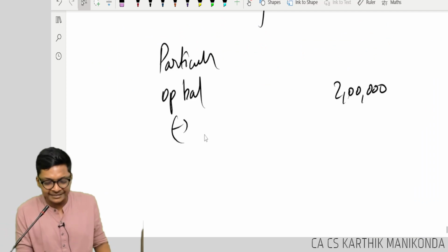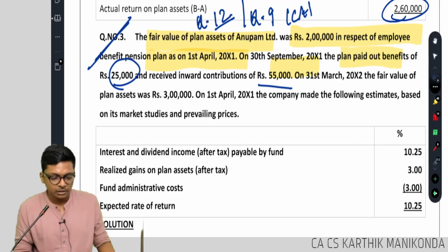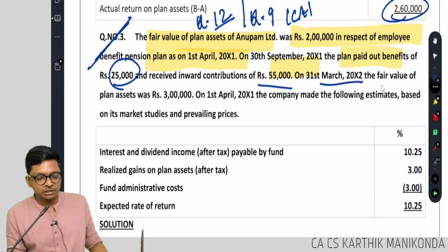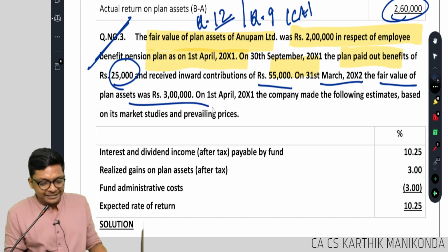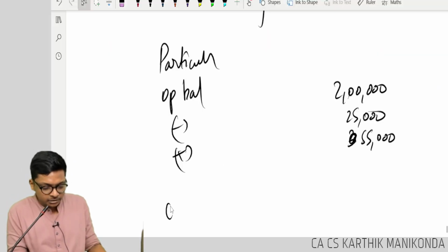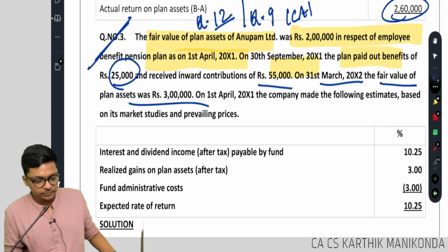So I will do minus 25,000, plus 55,000. Are you following, guys? On 31st March, the fair value of the plan asset was 3 lakhs. So the closing balance, I will put in brackets.